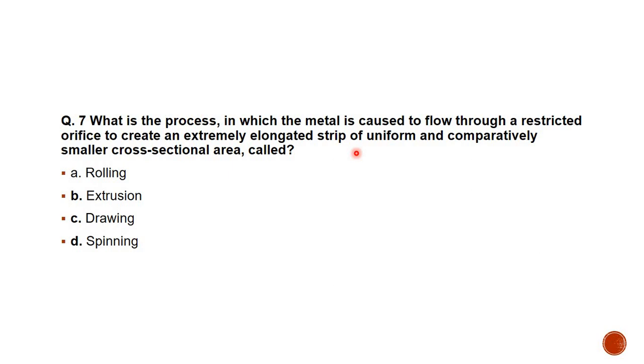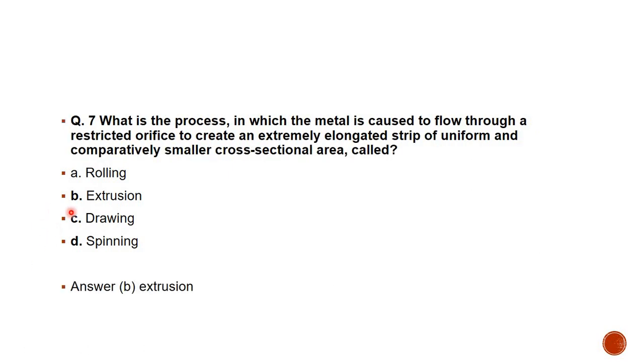What is the process in which the metal is caused to flow through a restricted orifice to create an extremely elongated strip of uniform and comparatively smaller cross-sectional area is called, and the correct option is option B, extrusion.